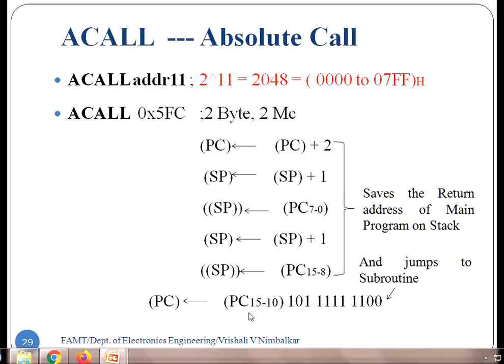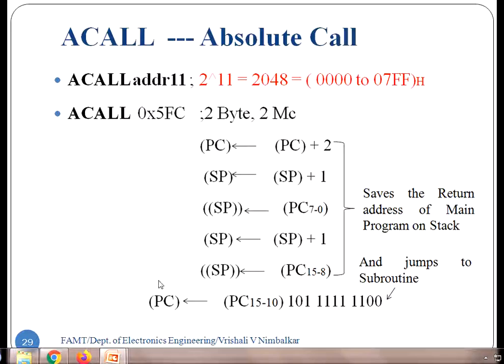And now the program counter gets copied with the 11-bit address which is mentioned in the instruction. What is that 11-bit address? 5FC. See here it is written in binary: 5 is 101, F is 4 times 1, and C is 1100. So that's 5FC, an 11-bit address which is there in the instruction. It's a subroutine address. But the program counter is 16-bit, so what about the remaining 5 bits? The remaining 5 bits are kept as they are in the program counter.